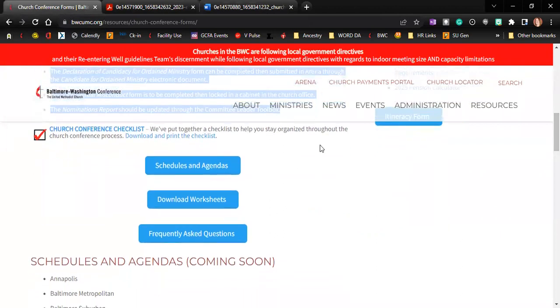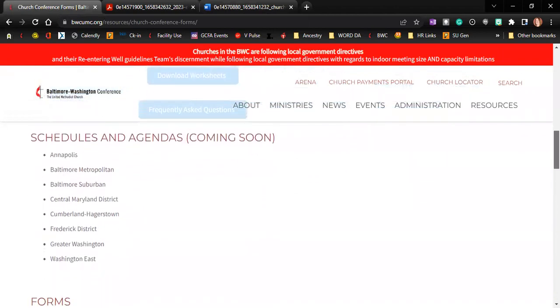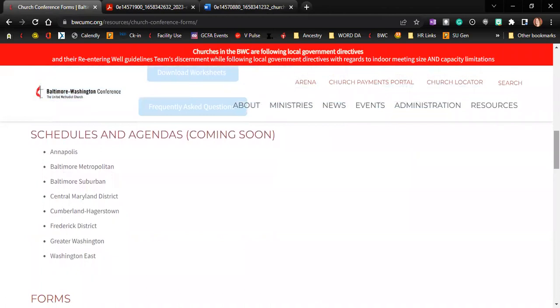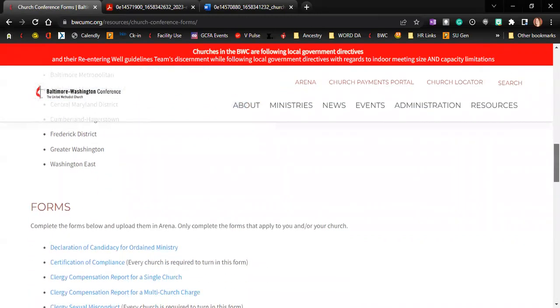Again, under the church conference checklist, you're going to see where you can go to schedules, worksheets, frequently asked questions. We are going to start at schedules and agendas. That information is not here yet. We are still finalizing our schedules this year. As soon as they are ready, you will see them start to populate on this page.